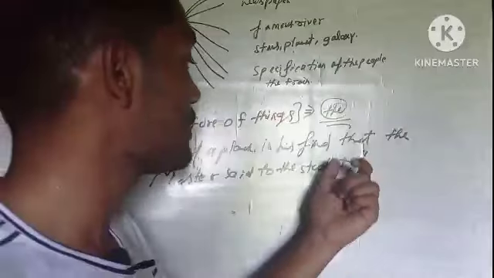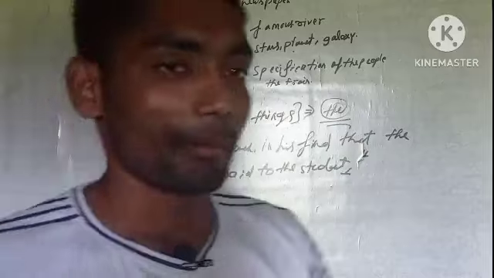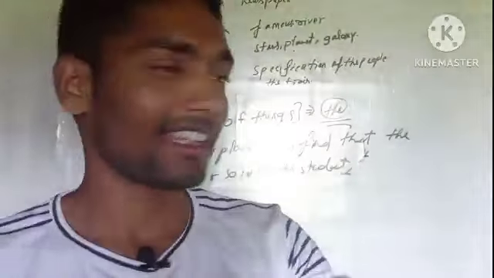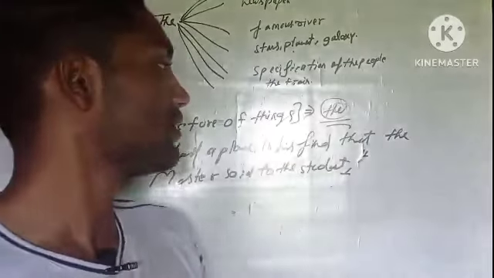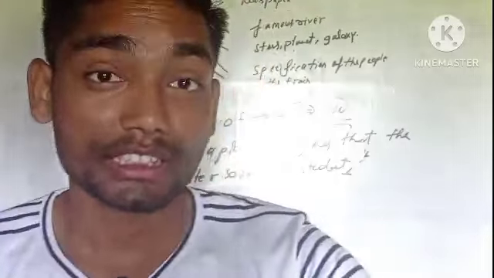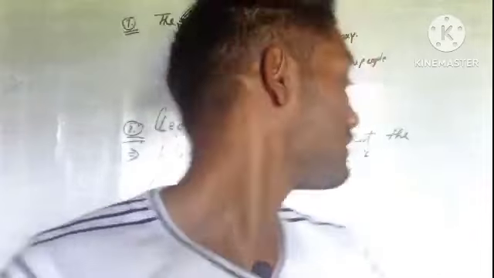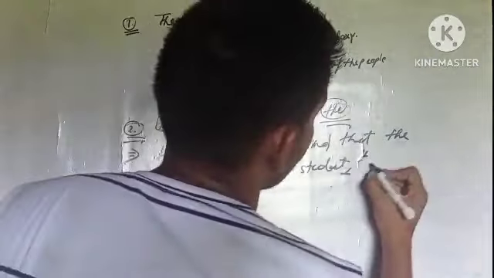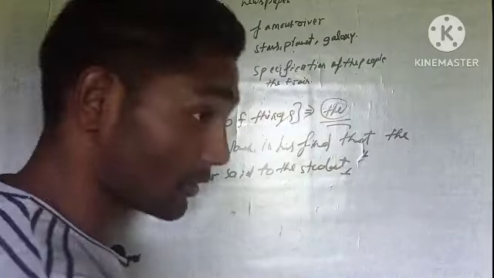Guys, when we use the comma and inverted comma, for me it's just like a barrier to break the barrier of 100 miles. It says that you have to say your things within limits, don't cross the limit like this. So had a plan for God, that the master said to the student, go to hell.